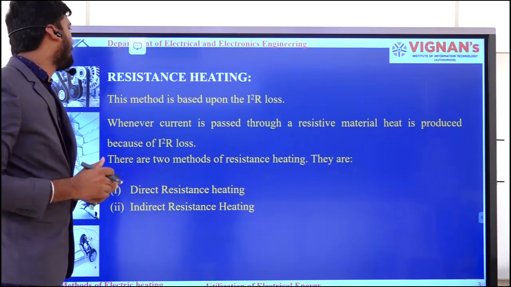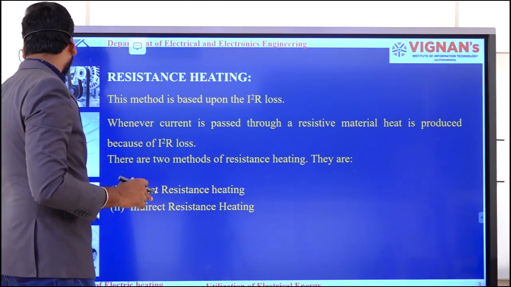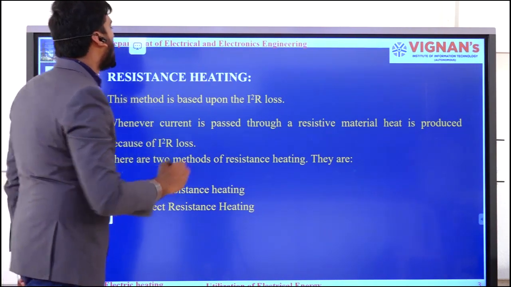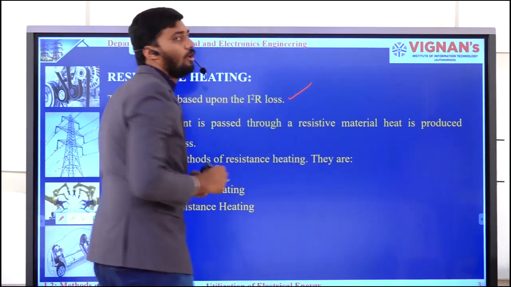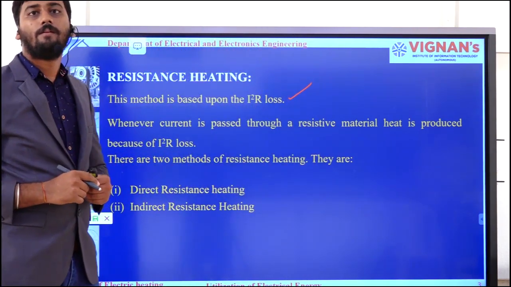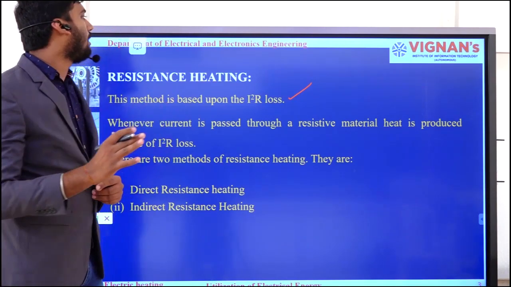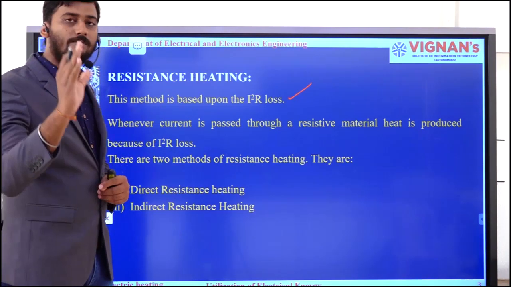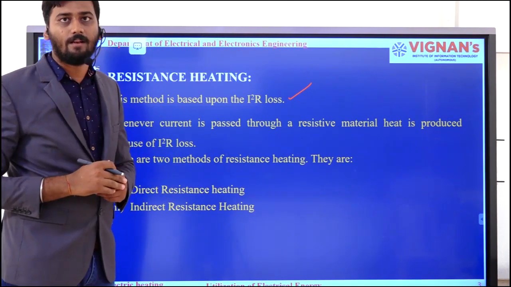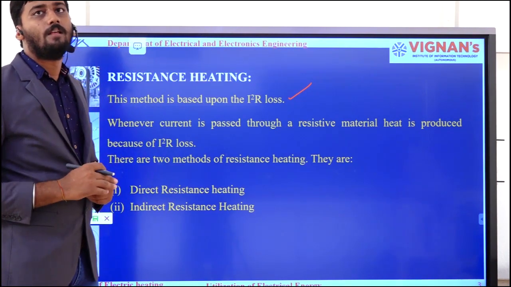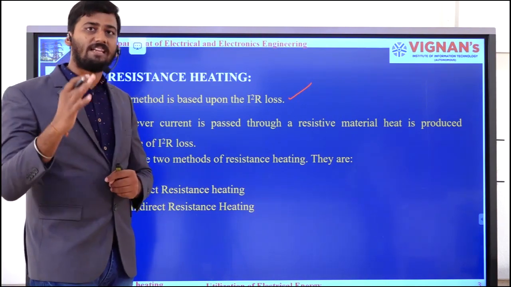Resistance heating. This method is purely based upon the I square R losses. This I square R loss is mainly occurring because of the resistance that is present in a material. Hope you all know the basics about the resistor.